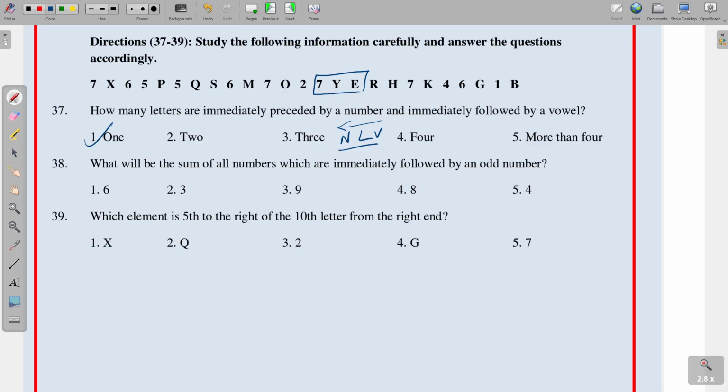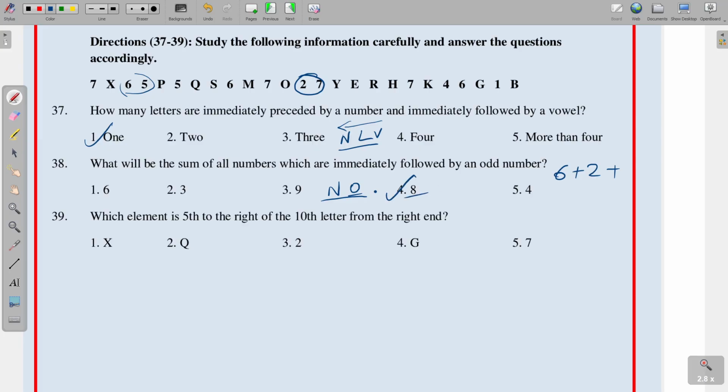Next, question number 38. What will be the sum of all the numbers which are immediately followed by an odd number? We need to find this sum. Let's look at it: number and odd number, that is 6 plus, and number and odd number, that is 2. Only these two. 6 plus 2, that is 8 is the answer.